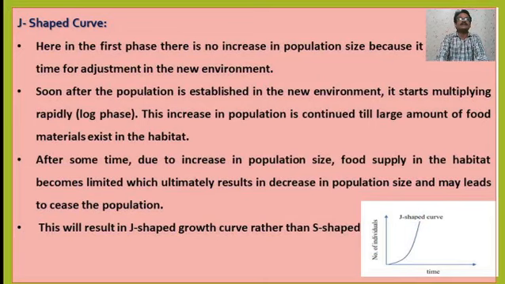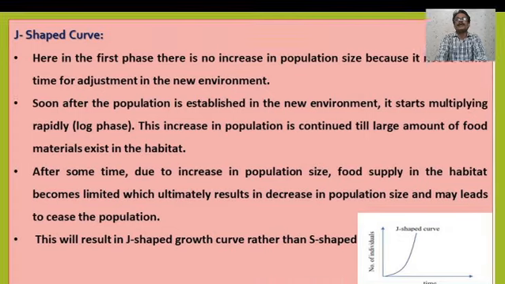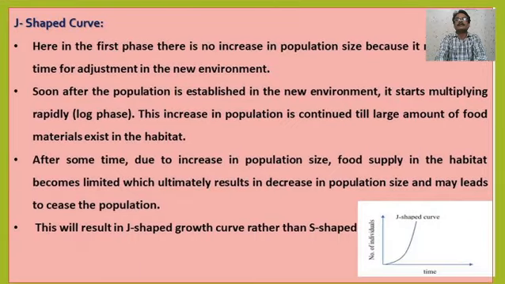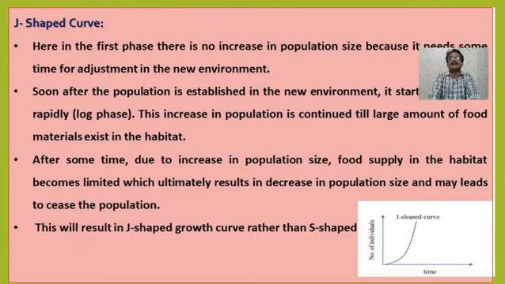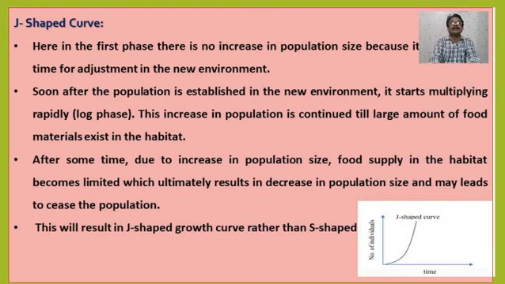Coming to the next, the J-shaped curve. Now what exactly happens in the J-shaped curve? In the first phase there is no increase in population size because it needs some time to adjust to the new environment. Okay, soon after the population gets adjusted and established in the new environment, it starts to multiply rapidly and reaches the log phase.